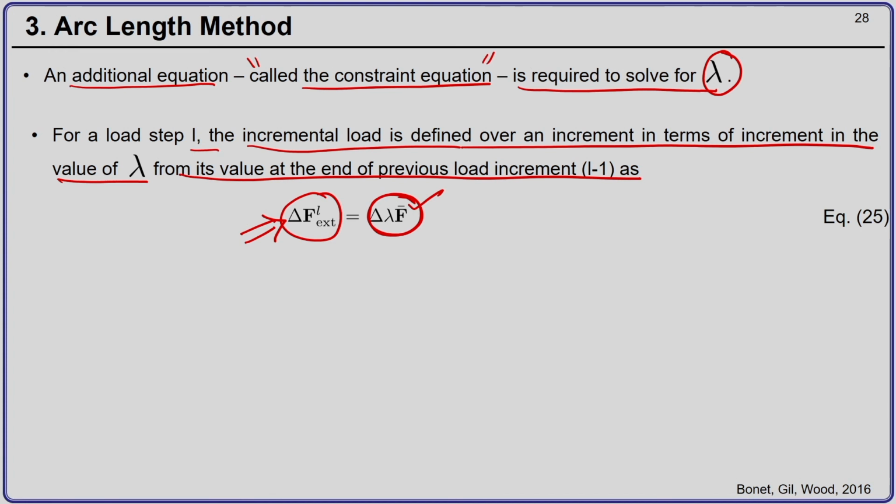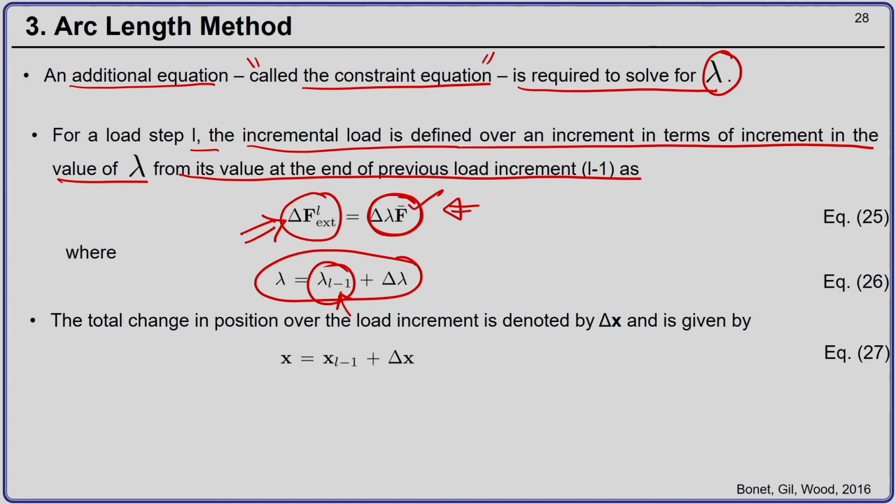So, we have equation number 25 giving us the incremental load, where lambda is nothing but lambda L minus 1 plus delta lambda, and lambda L minus 1 is nothing but the value of the scalar variable lambda at load step L minus 1. Now, the total change in position over the load increment is denoted by delta x.